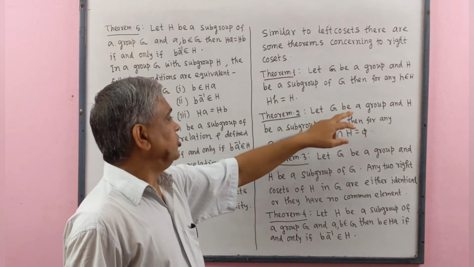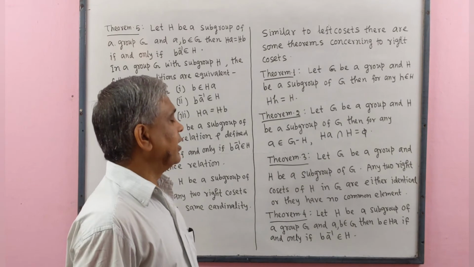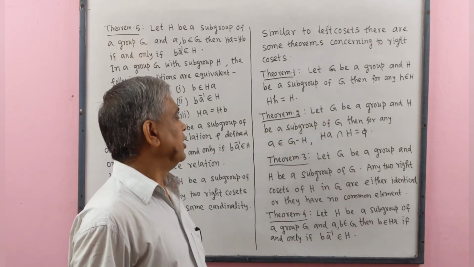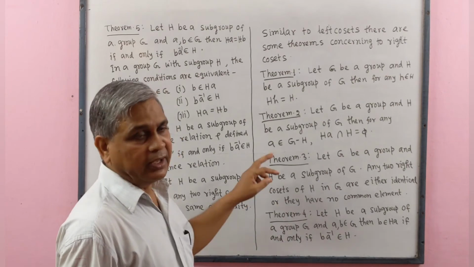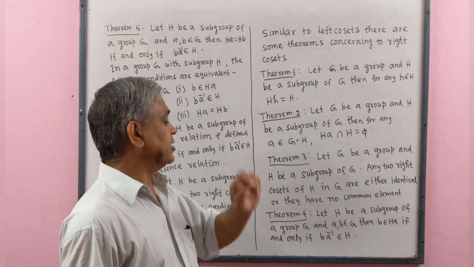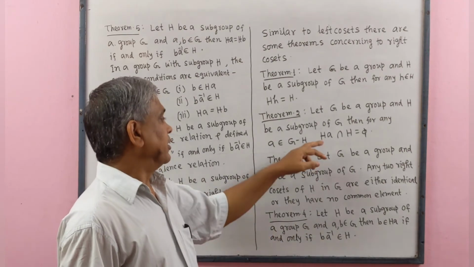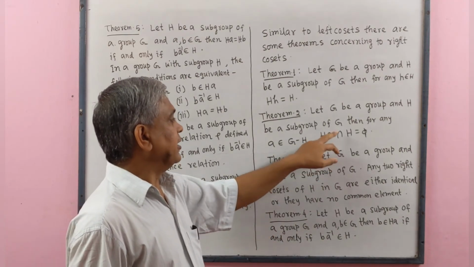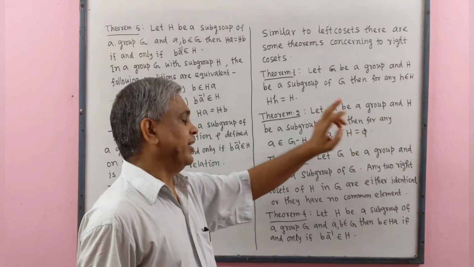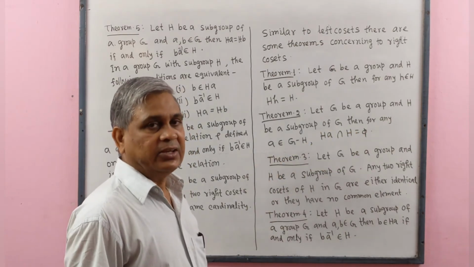Let G be a group and H be a subgroup of G, then for any a belonging to G minus H, the right coset Ha intersect subgroup H equals phi, that is, the null set.